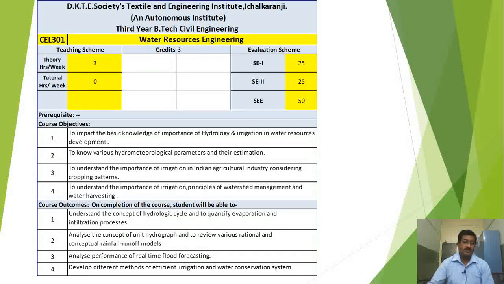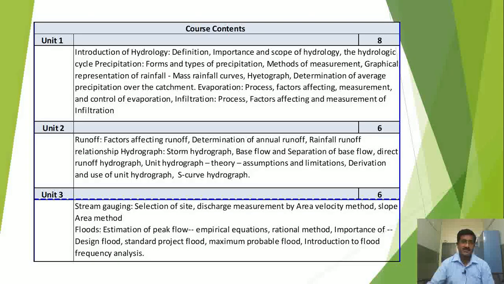So, we will see now the course outcomes. On completion of this course, students will be able to, first one is to understand the concept of hydrological cycle and quantify evaporation and infiltration processes. Second, analyze the concept of unit hydrograph and review various rational and conceptual rainfall runoff models. Third one is analyze performance of real-time flood forecasting. Fourth one, develop different methods of efficient irrigation and water conservation systems.